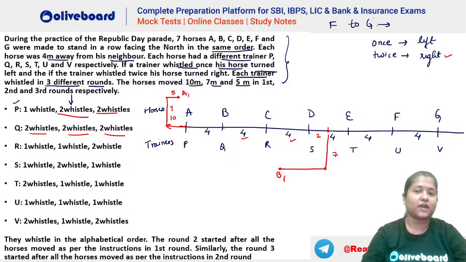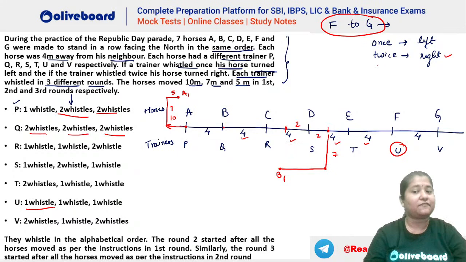Now let's go to F and G, because the question is about F and G. So let's directly go to F. What is given about F here? You can see that's your trainer U. So U is whistling once. Now once means that he has to take a left turn. That means 10 meters left. So you can see this is 4, this is 4. So he will be coming till here, right? So this position he has come. After that, you can see he again whistles 1. So again from this point, he has to take a left turn and go for 7 meters, right?